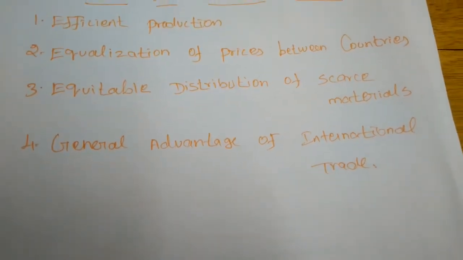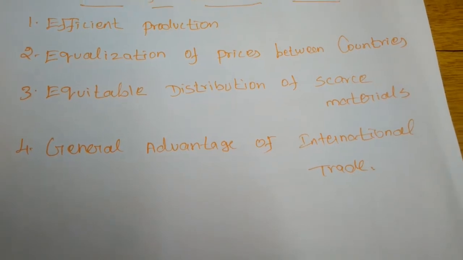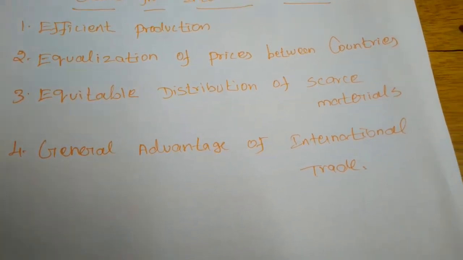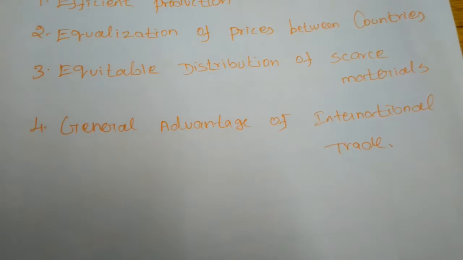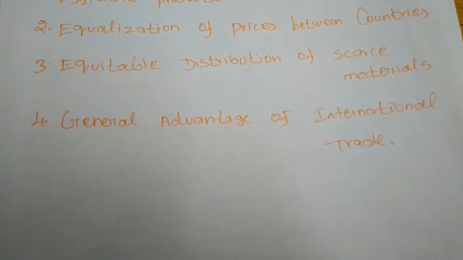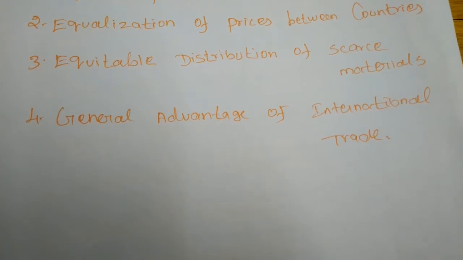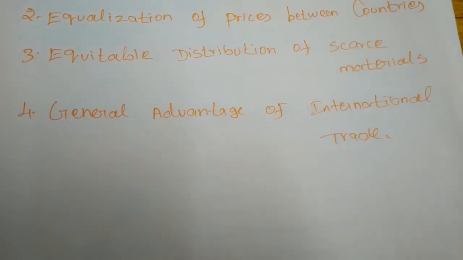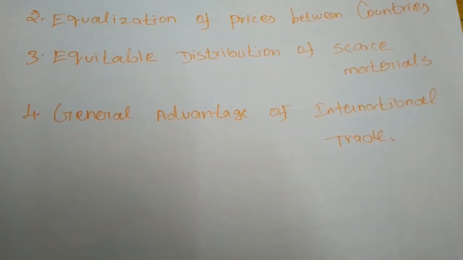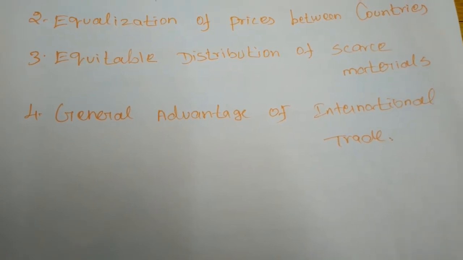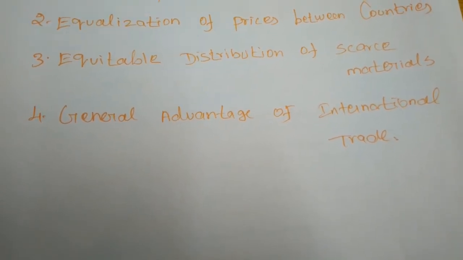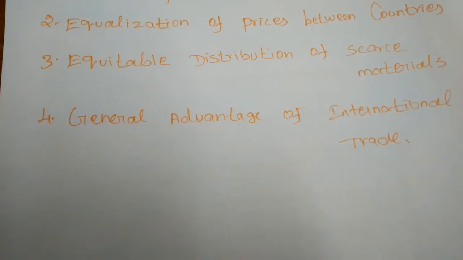Next, prices of factors of production are also equalized, because when we are involved in international trade, all nations are able to transfer their factors of production from one nation to another, and the prices will also be the same. The prices for the factors of production will also be the same.